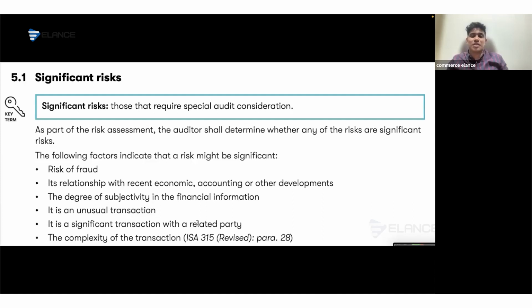Okay. So what are the factors we need to consider while determining the significance? We need to consider whether there is any possibility of fraud, recent economic, accounting, or other developments. Is there any subjective areas? Is there any unusual transaction? We have to consider the significance of the related party transactions, and we need to consider whether there is any complex treatment. All this will be material on the basis of its nature as well. So we will be considering all this as significant risk. Is that clear, everyone?